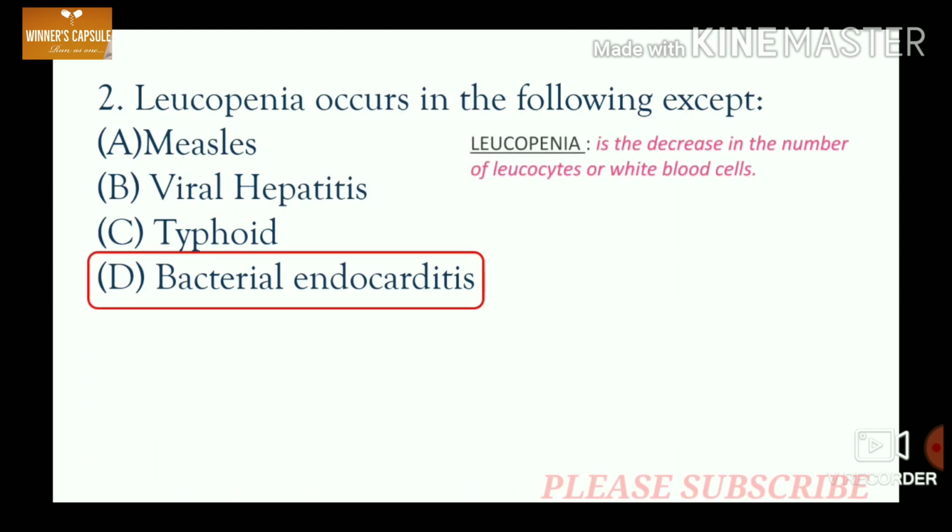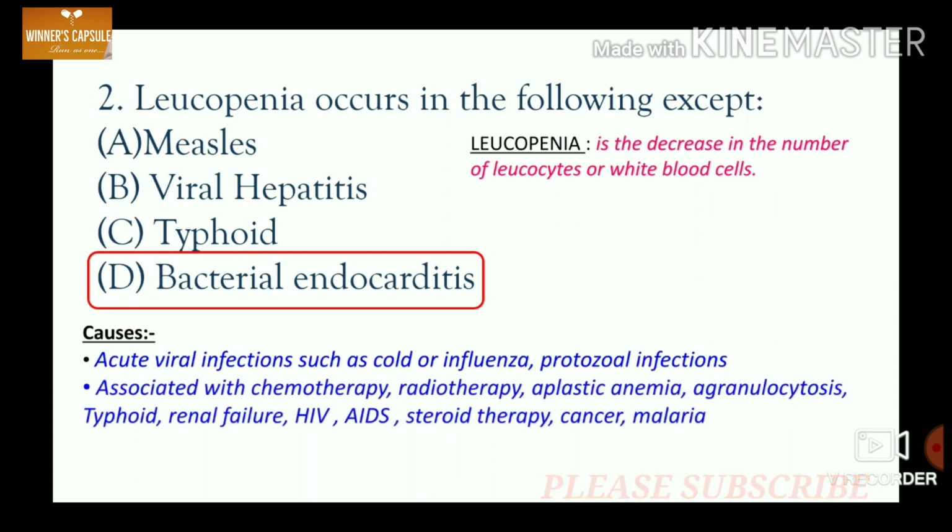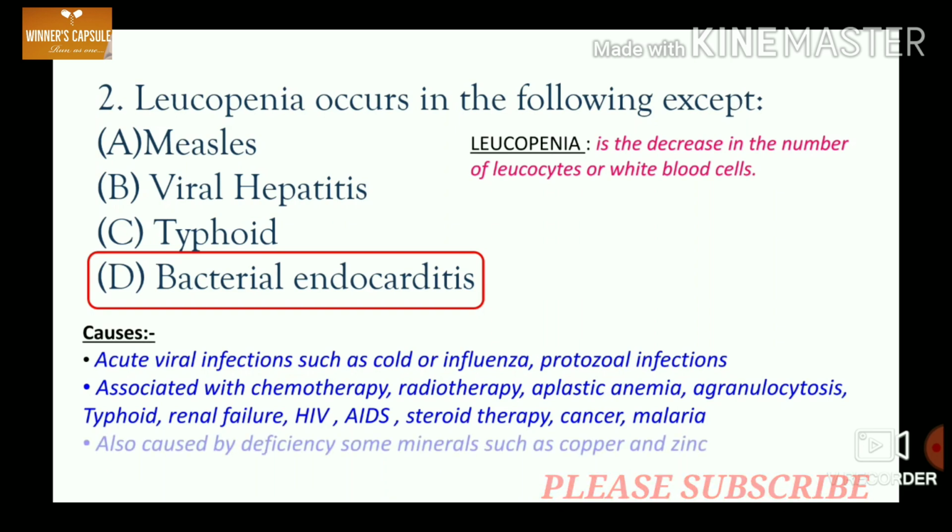What is leukopenia? It is the decrease in the number of leukocytes or the white blood cells. What are the causes of leukopenia? Leukopenia can occur in viral infections such as cold or influenza. It can also occur in protozoal infections. Leukopenia is also associated with chemotherapy, radiotherapy, typhoid, renal failure, HIV, AIDS, then cancer or malaria. It's also caused by deficiency of some minerals such as copper and zinc.